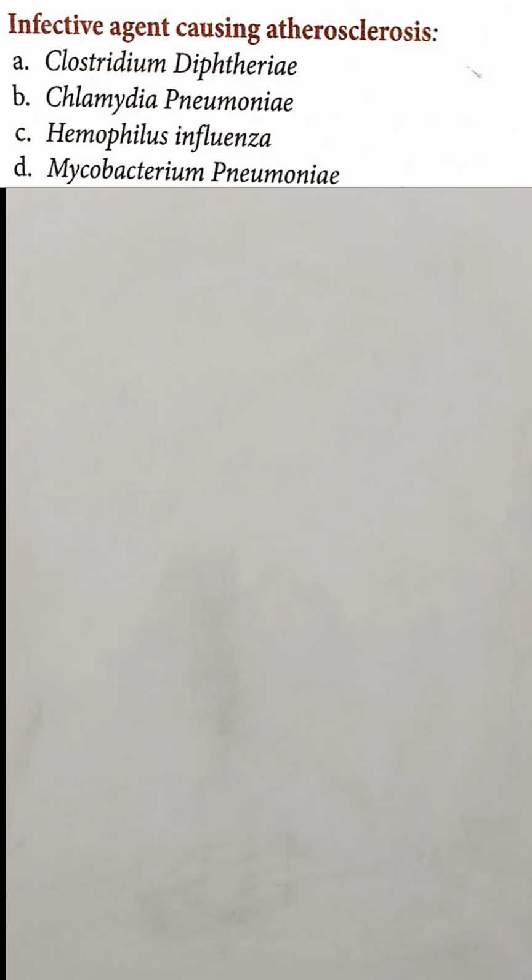Now next question is, what is the infective agent causing atherosclerosis? ठीक है, so first is Clostridium diphtheria, Chlamydia pneumoniae, Haemophilus influenzae, Mycoplasma pneumoniae. ठीक है, so the answer will be Chlamydia pneumoniae. This will be the answer. It can be Mycoplasma pneumoniae also, but the first one is the most common infective agent, Chlamydia pneumoniae.